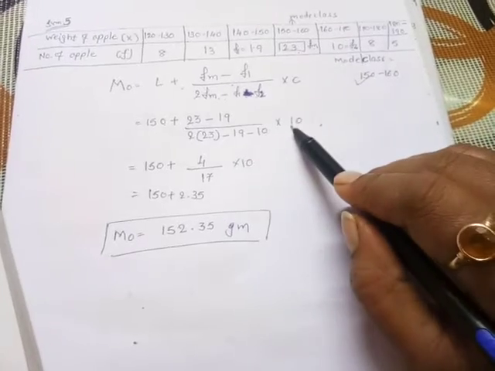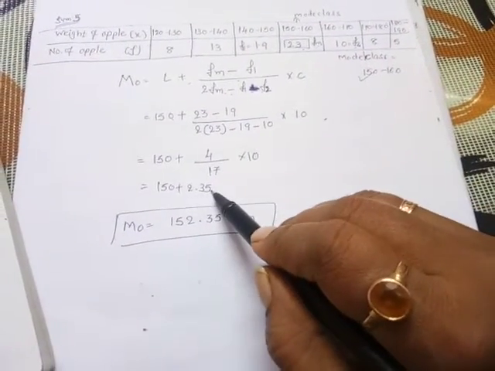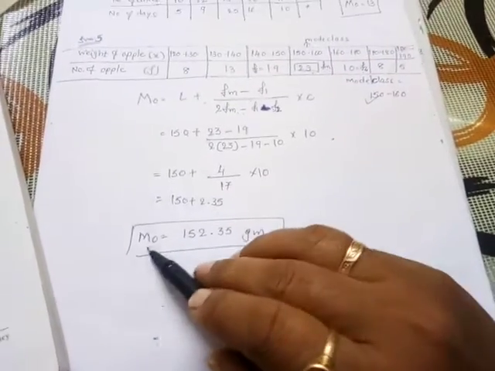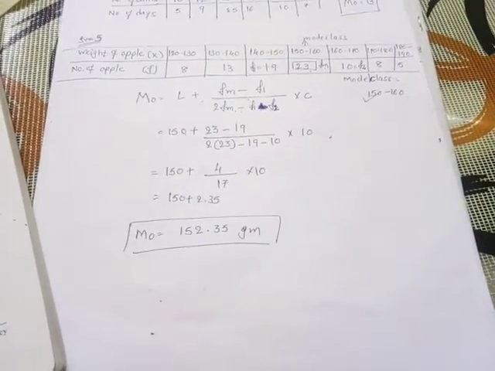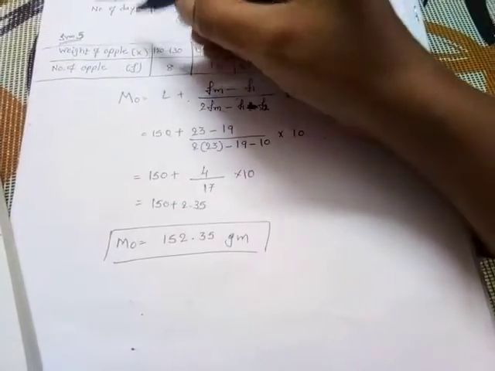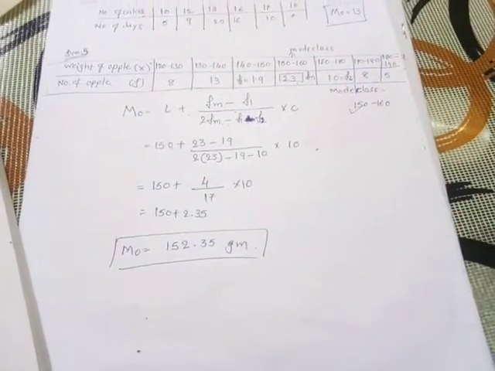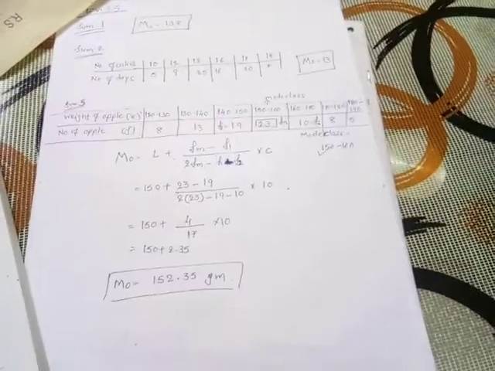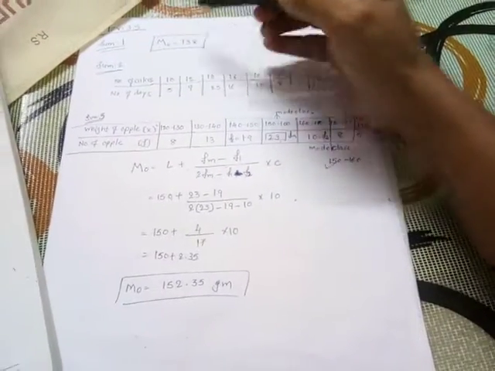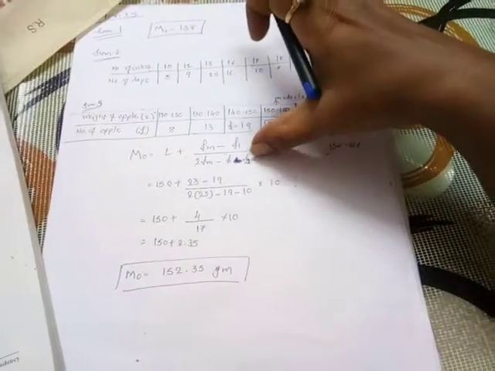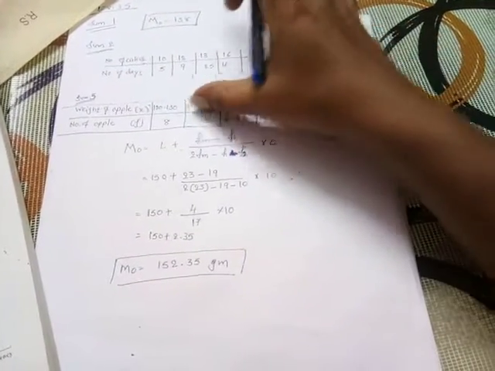Now simplify this, so 2.35 comes. We add that to 150. So our mode is 152.35 grams. The unit grams is given, so we write down gram. So this is how we can calculate mode for raw data, for discrete series, and for continuous series. This formula we apply when class interval is equal.